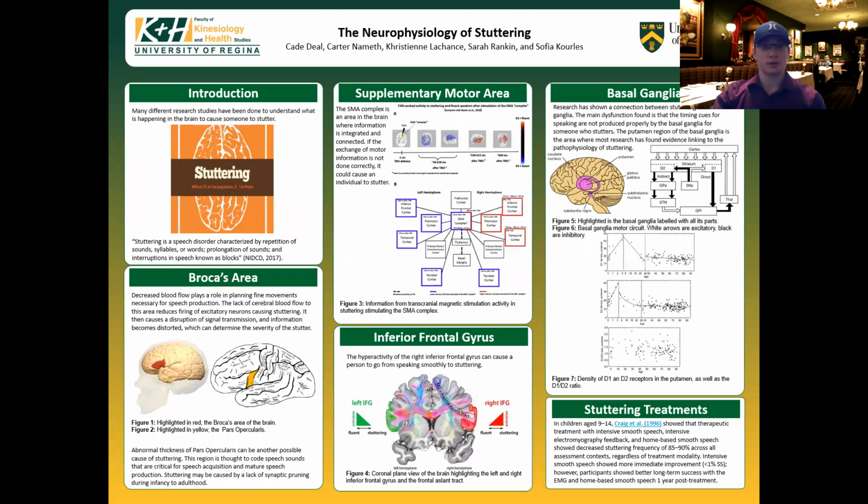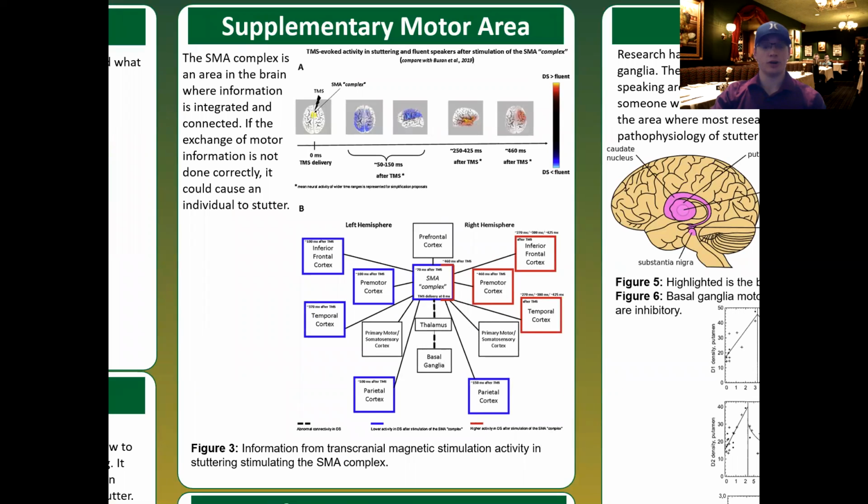Suspect number 2 is the supplementary motor area, which I will refer to as the SMA. The SMA integrates information from different neural circuits and manages information about motor programs such as self-initiated movements, motor sequences, and motor learning. It is essentially the hub.